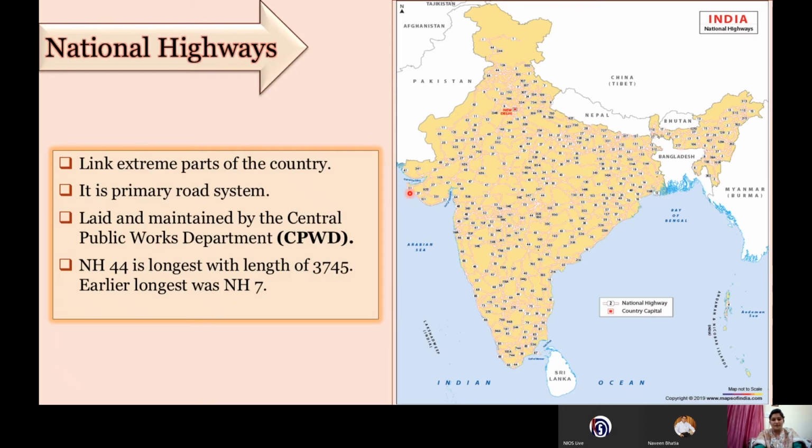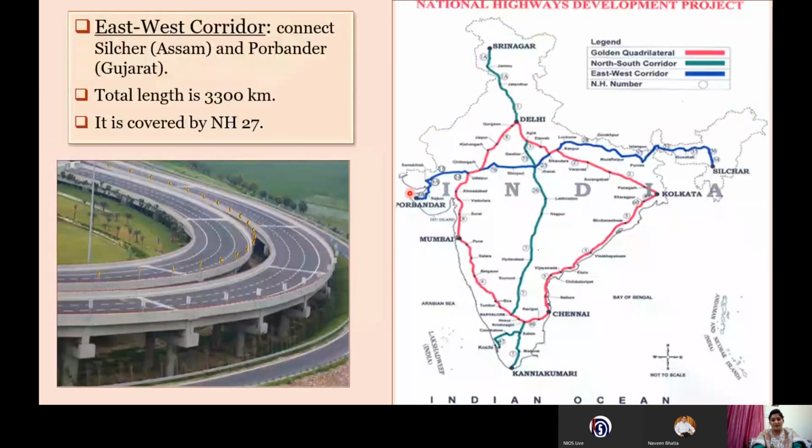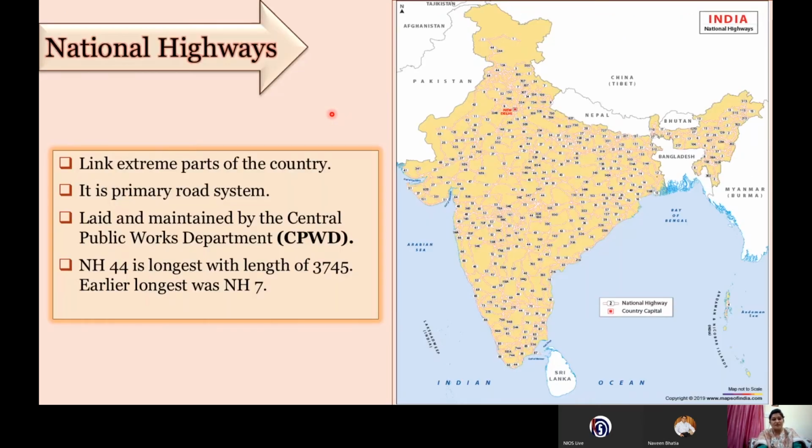With this, we complete our super highways. Sometimes the question comes from the super highways, a 1 mark question or a 3 mark question, which asks what are the 3 projects of the super highways. Next, we have the national highways. National highways are given the name NH, followed by a numerical number.